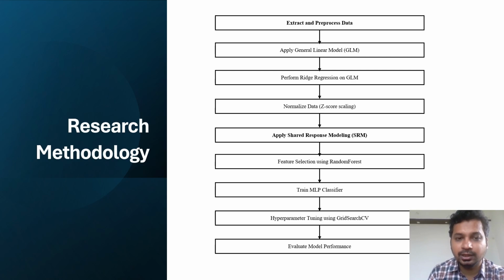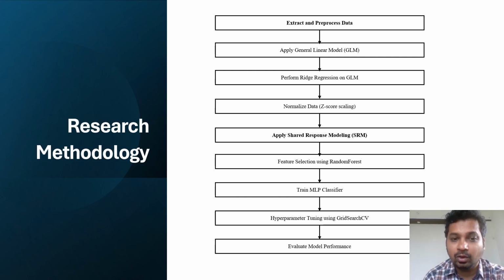We used the general linear model to establish a relationship between brain activity and experimental conditions. This step models how different brain regions respond to various sport activities. Ridge regression is applied to the GLM output to manage high-dimensional data and reduce overfitting. This helps to regularize the model and improve its predictive accuracy.